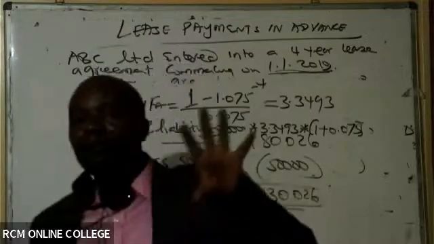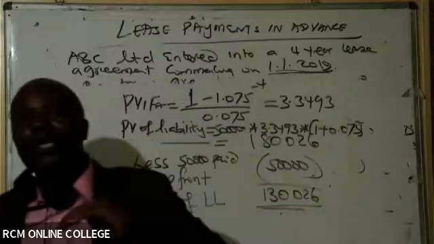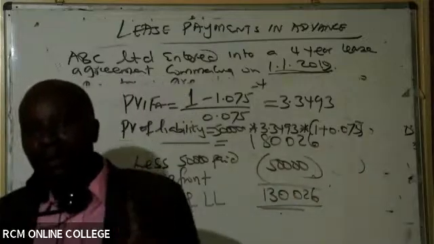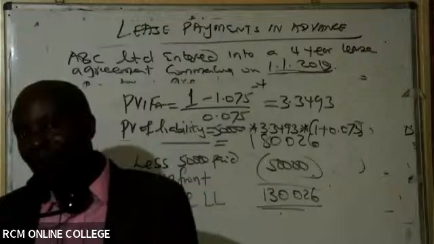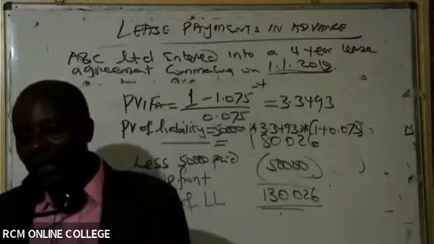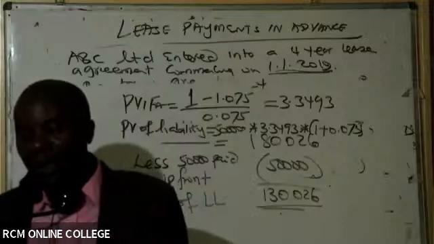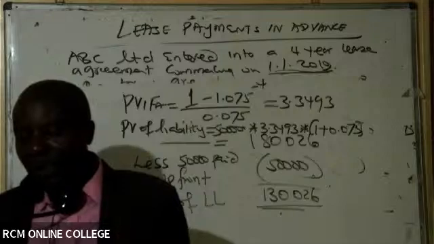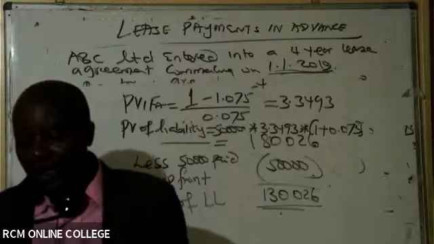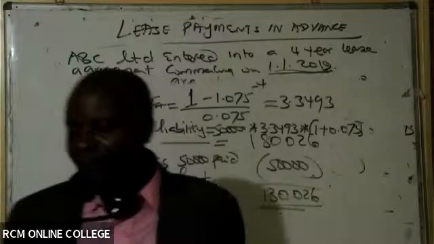Because remember now, if you're using this approach, you're getting the total liability. But remember, the 50,000 has been paid up front. So you subtract it. So you get 130,026.